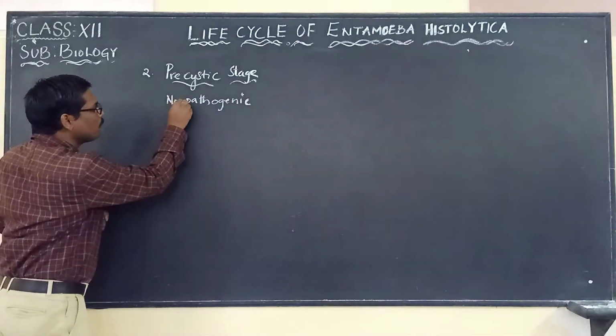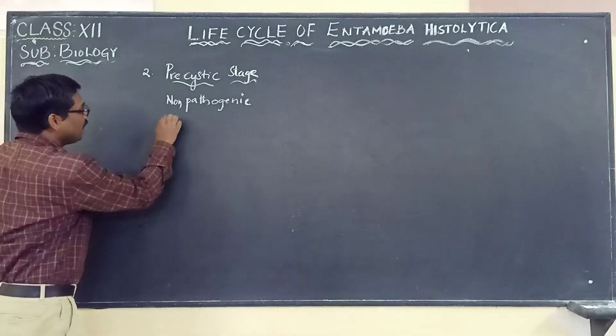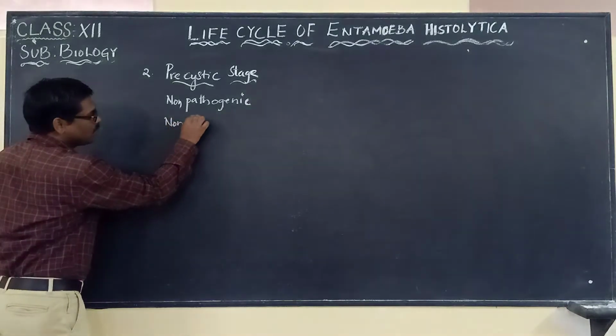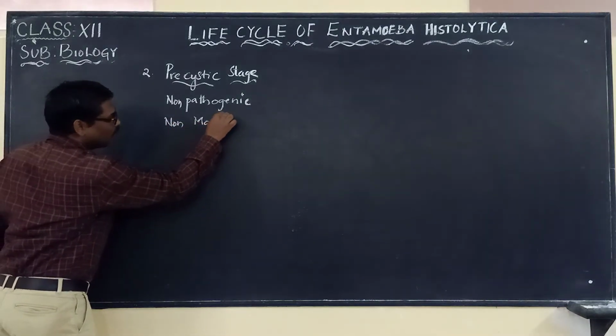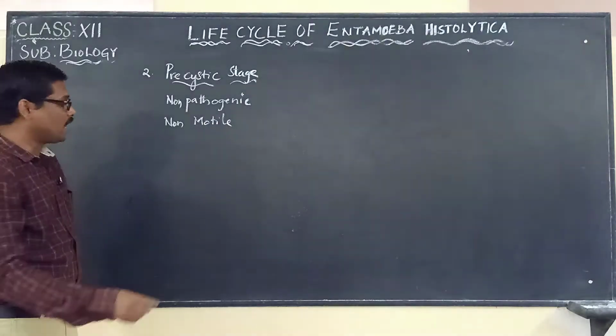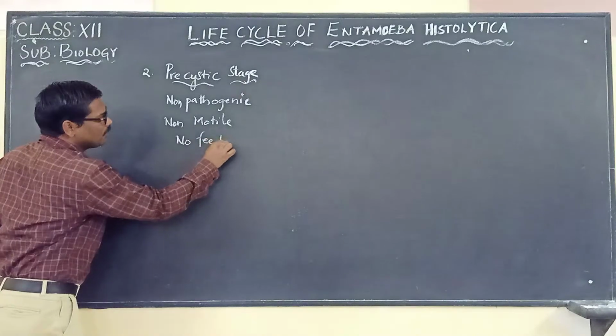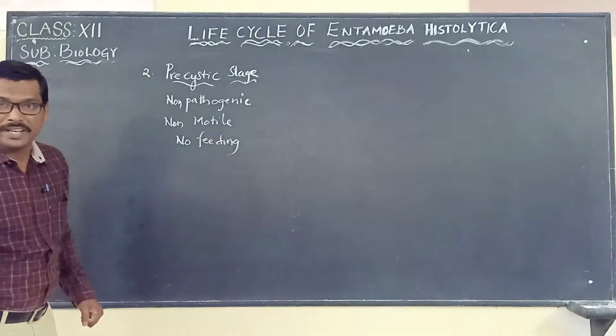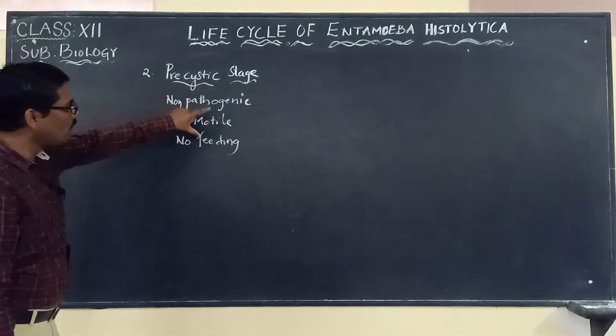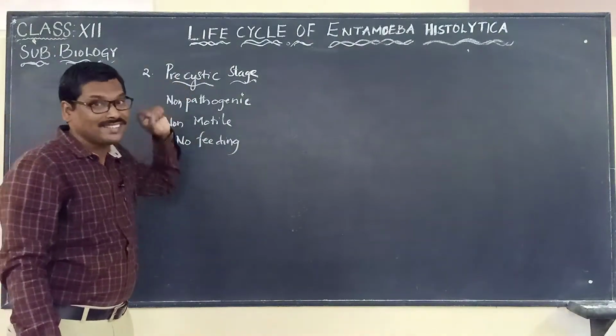It is non-pathogenic, non-motile, and there is no feeding. It will not be feeding. This is what we have to remember about the pre-cystic stage.